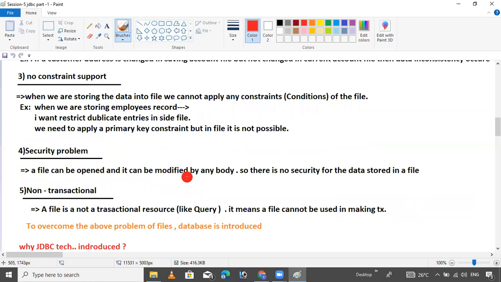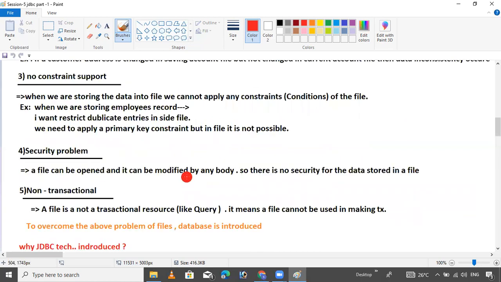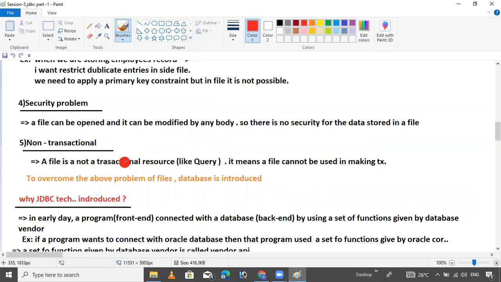No constraint support. When we are storing in files, we cannot apply any constraints or conditions. If I want to restrict duplicate data entries, we cannot. Such facilities are not there in the file system. Security problem: if you open the file, anyone can change it. Transactions and query languages are not supported.